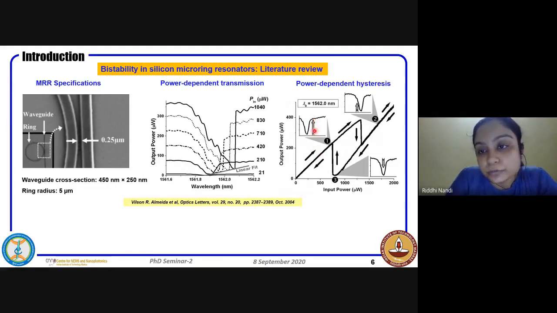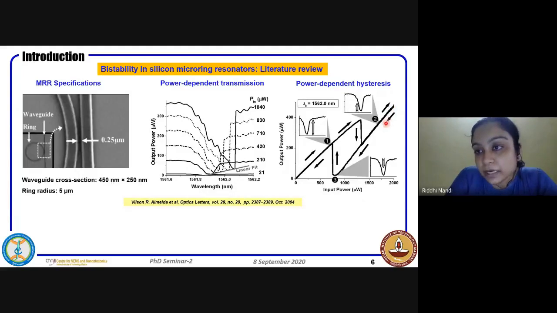So they have used a probe laser and fixed it at some wavelength to the right side of one of the resonances, and they have kept on increasing the input power. As you go on increasing the input power, the output power also increases. But we know as the input power increases, the resonance also shifts towards the right. So at a particular input power, this resonance matches with this probe laser, and we can see the transmission drops. So basically, the probe laser is now seeing the resonance. Further, as you go on increasing the input power, it rises again.